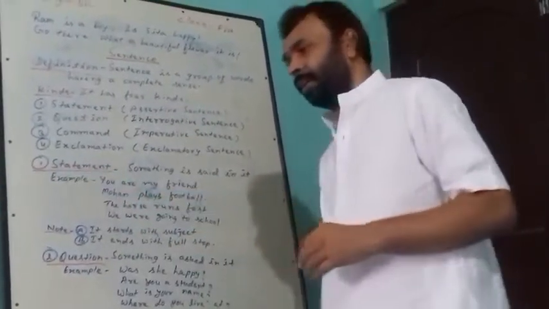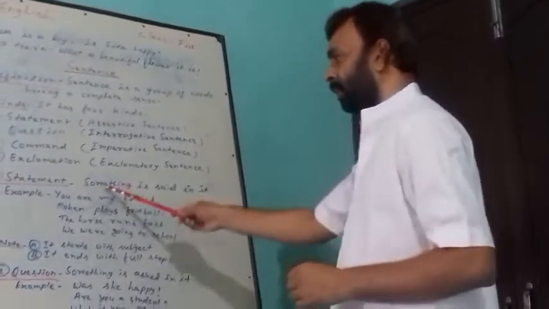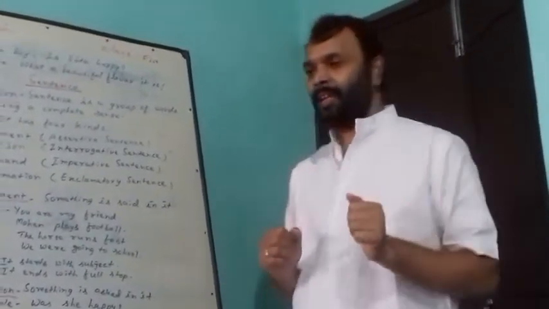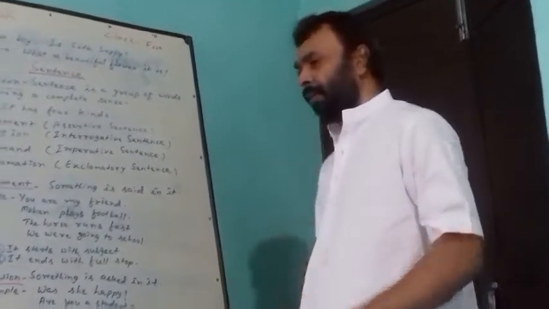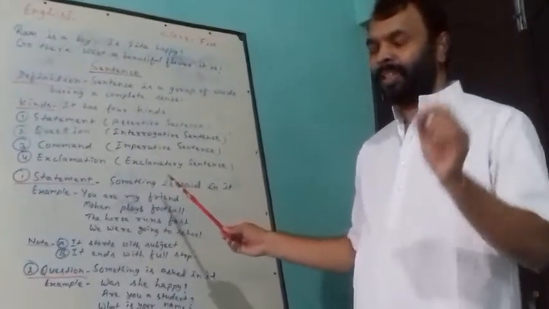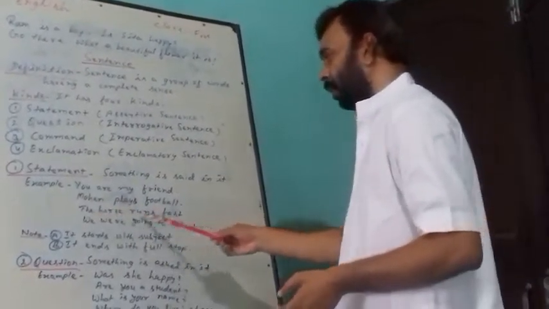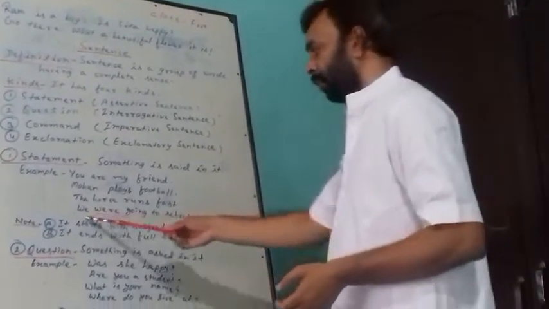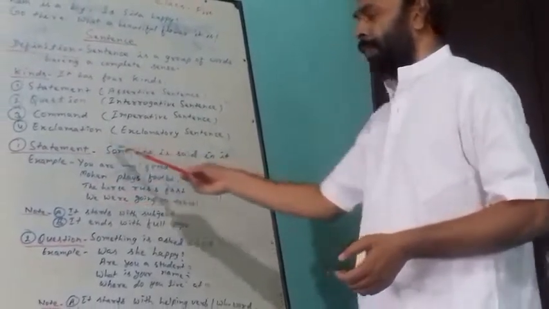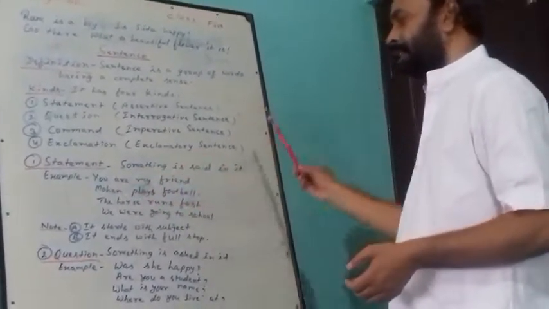First one is statement. By the name, statement itself defines a lot. So see the definition, something is said in it. A sentence in which something is said, that is called statement. Example, you are my friend. In this sentence, something is said. Mohan plays football. Something has been said. The horse runs fast. We are going to school. These all are statements because something is said in all these sentences.